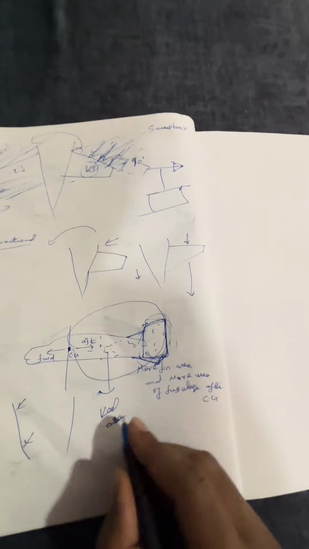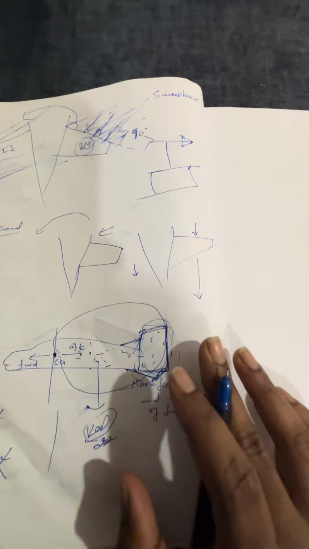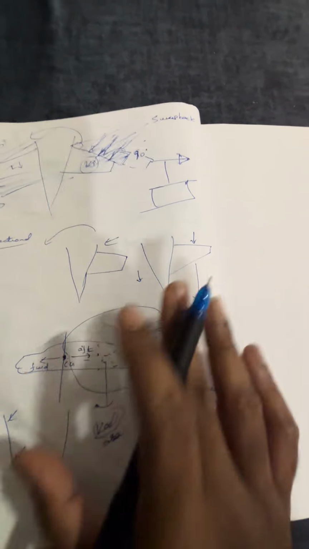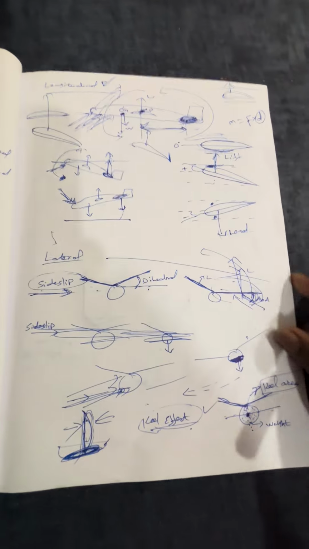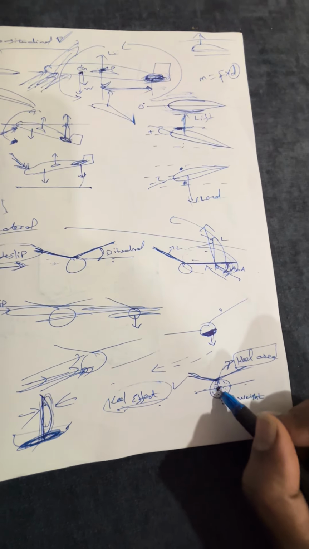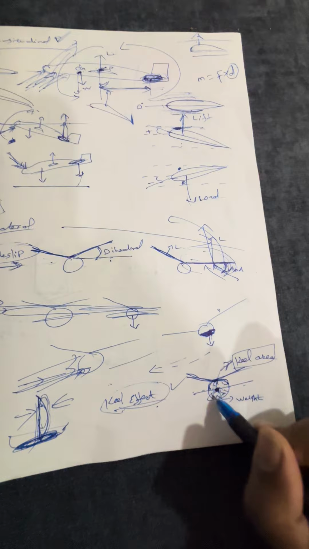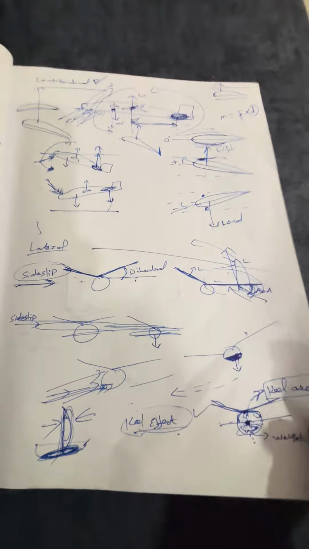So don't get confused with the word keel. Keel generally means the effective area. If you have more area after the CG, you get good vertical stability. If the empty area is more above CG and more weight is distributed below CG, you get good lateral stability.